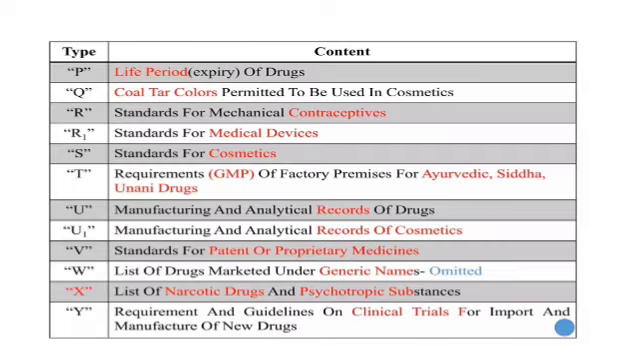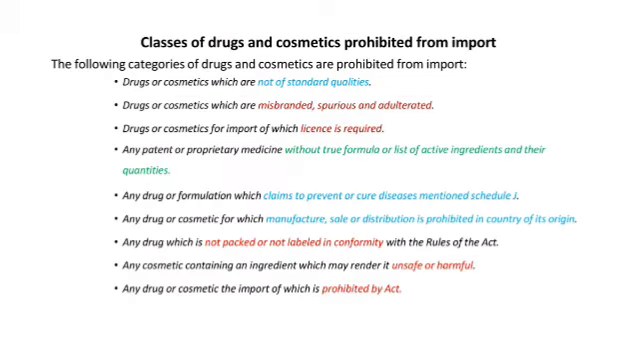O, then P, life period of drug, that is expiry. Q, coal tar colors permitted to be used in the cosmetics. R, standard for mechanical contraceptives. R1, standard for medical devices. S, standard for cosmetics. Then T, GMP of factory premises for Ayurvedic, Siddha and Unani. U, that is manufacturing and analytical records of drugs. Then X, list of narcotic drugs and psychotropic substances.